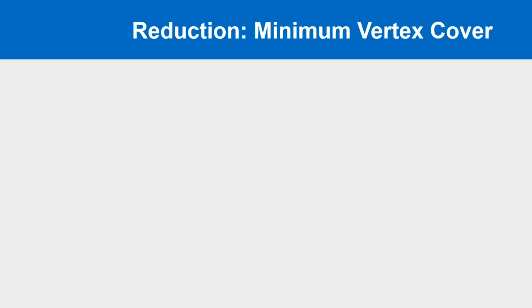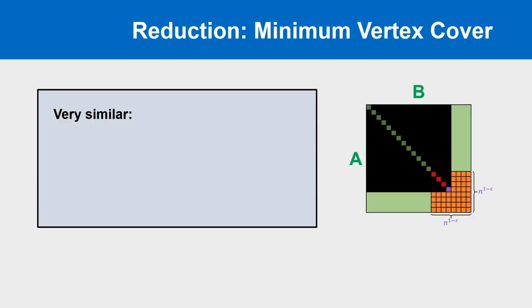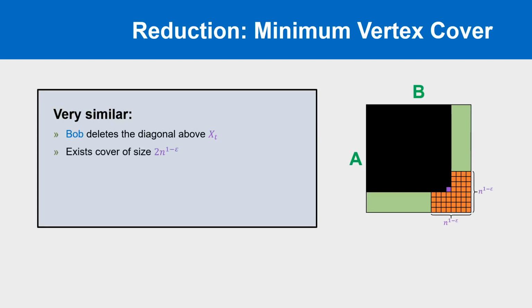The reduction for minimum vertex cover works very similarly. The key difference is that Bob now also deletes the diagonal above and to the left of the purple cell where xt was hidden. The resulting graph then has a small vertex cover of size 2 times n to the 1 minus epsilon, consisting of the n to the 1 minus epsilon vertices at the bottom of the A side and the n to the 1 minus epsilon vertices on the right of the B side in the diagram. This means that any correct approximate vertex cover can consist of at most 2n vertices. In particular, only 2n of the entries on the deleted diagonal can be covered. If the purple cell is a 1, then it must always be covered.